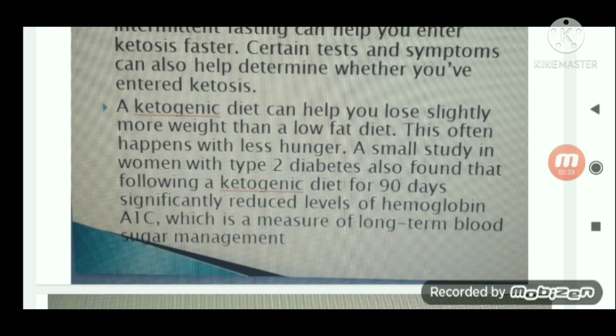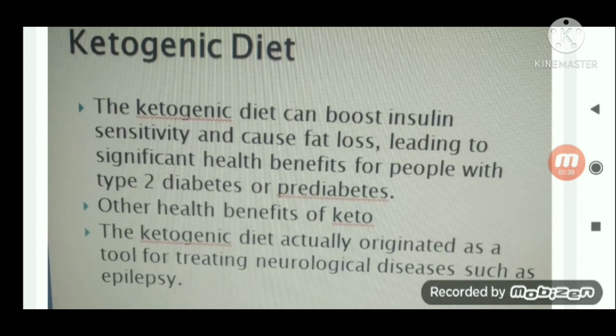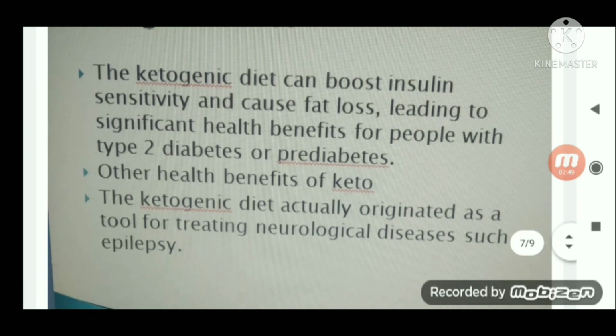A small study in women with type 2 diabetes also found that on a ketogenic diet that they followed for 90 days, they significantly reduced their levels of A1C hemoglobin, which is a measure of long-term blood sugar management. So the ketogenic diet boosts your insulin sensitivity and causes fat loss, leading to significant health and other benefits of keto. The ketogenic diet actually originated as a tool for treating neurological diseases.